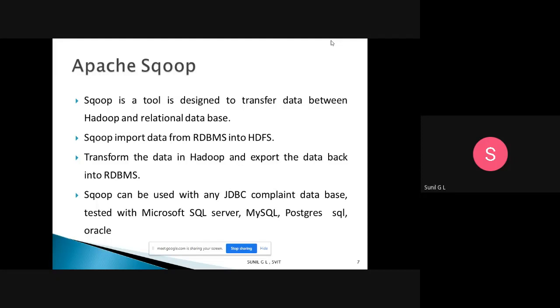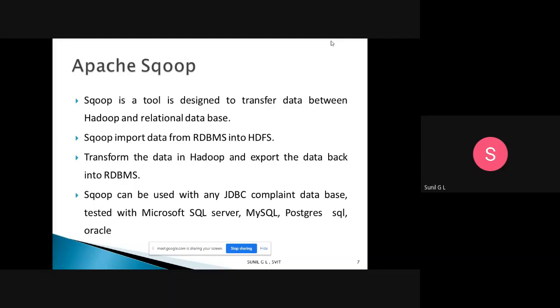Like that, when you want to extract the data from HDFS to RDBMS, vice versa, when you want to transfer the data from HDFS to RDBMS, at that time we use export from HDFS to RDBMS. So these are the two things: import data from RDBMS to Hadoop, and export data from Hadoop to RDBMS.